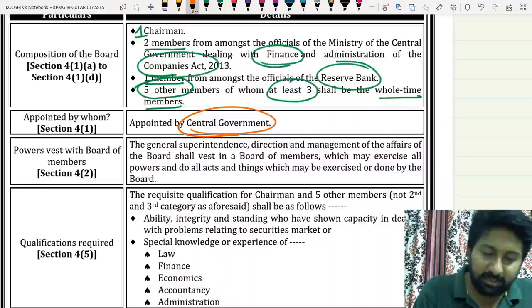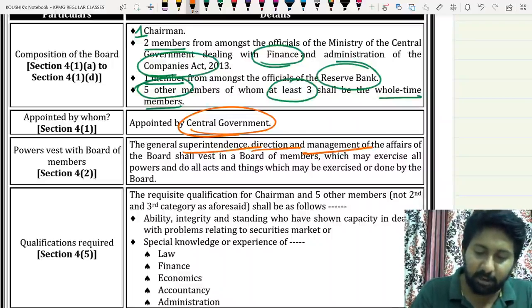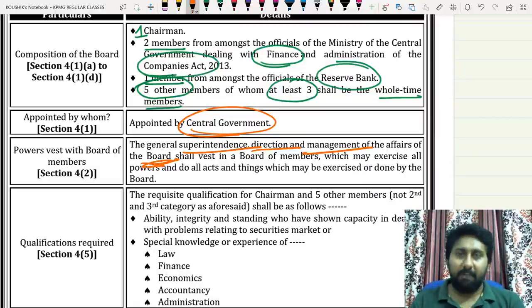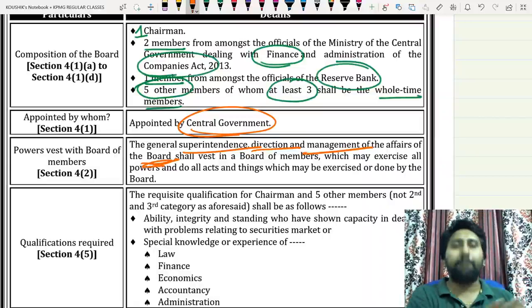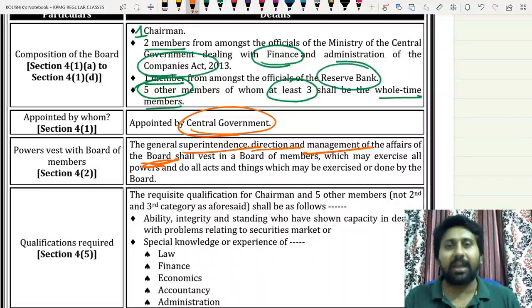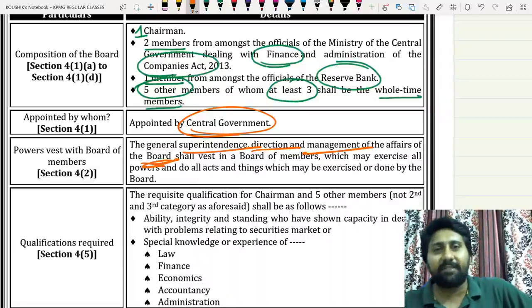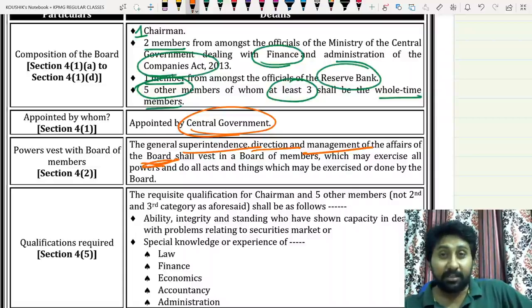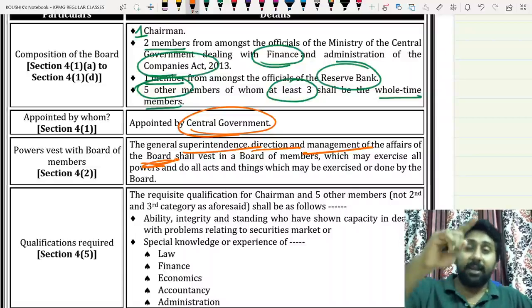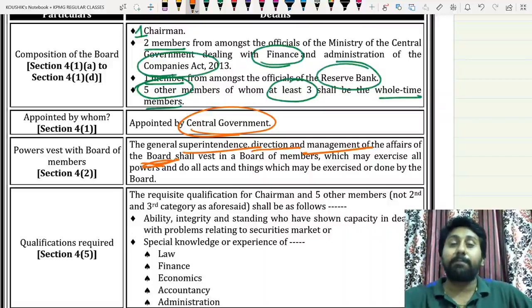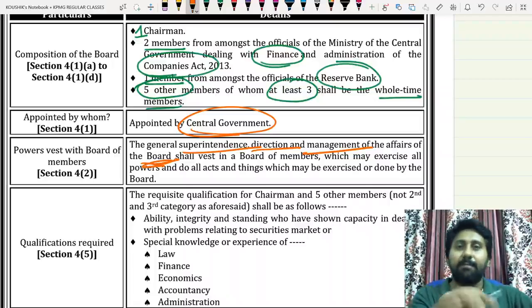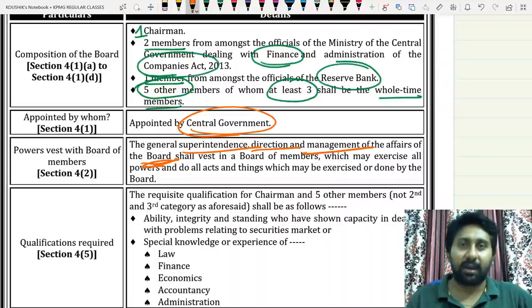They will do the general superintendence, direction and management of the affairs of the board, which shall vest with the board of members. Whatever a company can do through directors, likewise whatever SEBI can do can be done by these persons. Next one. What are the qualifications required? Sir, obviously when they come from the ministry, they have qualifications. Ministry of Finance, Ministry of Corporate Affairs. We read chairperson and 5 other members; only these people's qualifications are covered. The RBI governor already has good qualifications. Okay, these are the 5 members and the first chairman. What are his requisite qualifications?